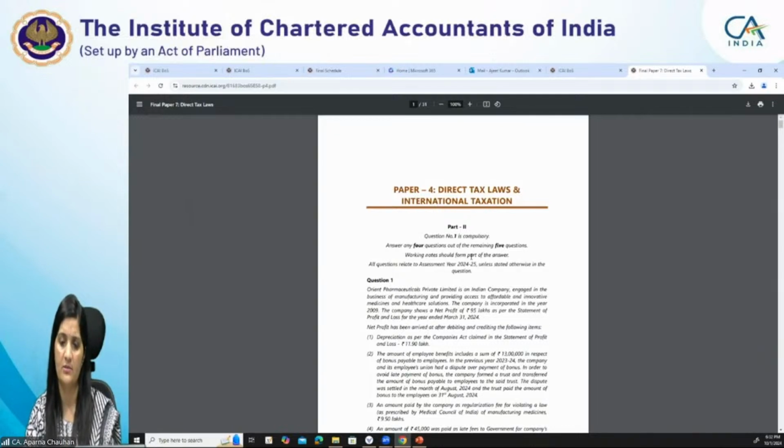If you see, the assessment year is 24-25, which is clearly mentioned on the paper, showing which assessment year the paper relates to. For you, the assessment year would be 25-26. So accordingly you have to keep in mind which Income Tax Act provisions as per the Finance (No. 2) Act are relevant, and update these suggested answers.